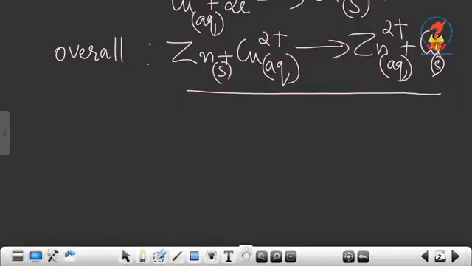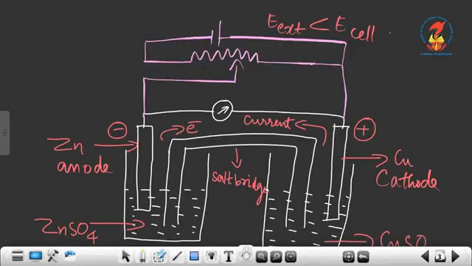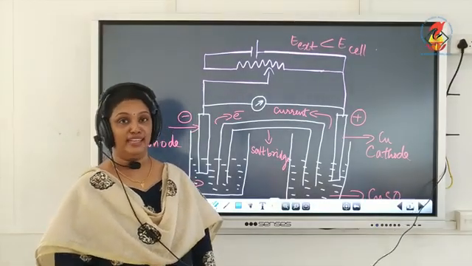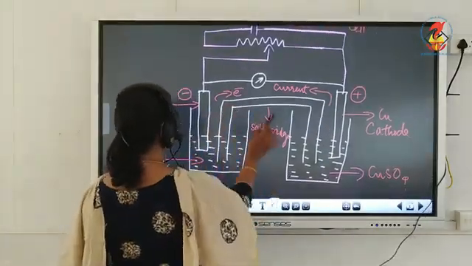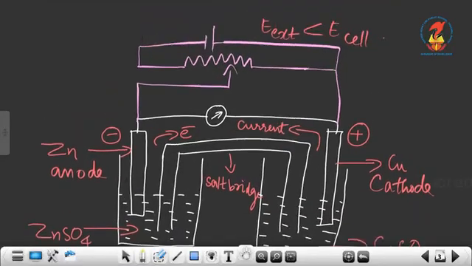Now suppose I apply an external opposite potential to Daniell cell. You can see on the board, I have drawn the Daniell cell. Here I have shown an external opposing potential applied to the Daniell cell.